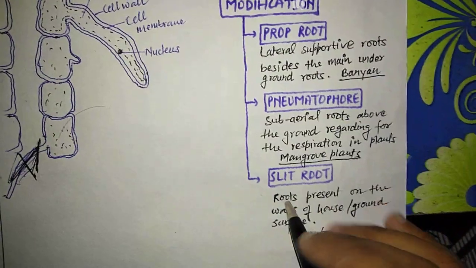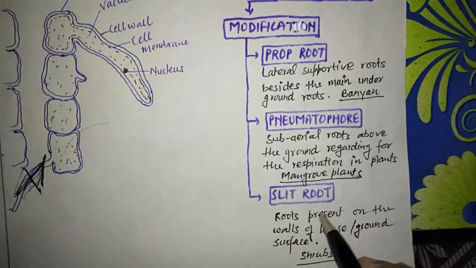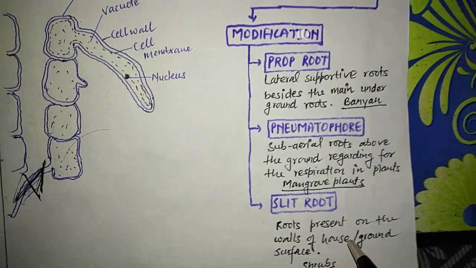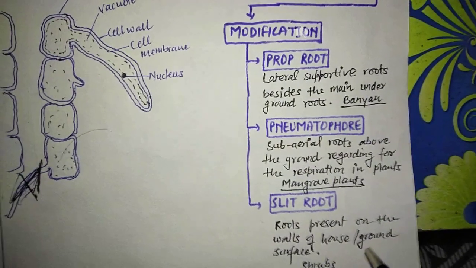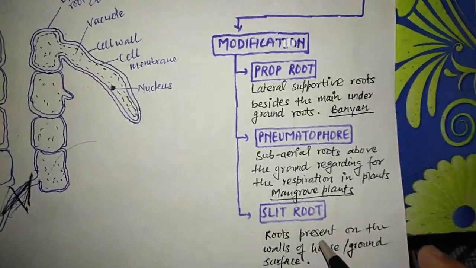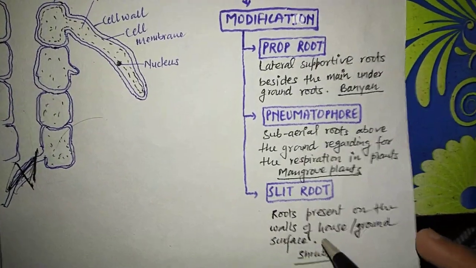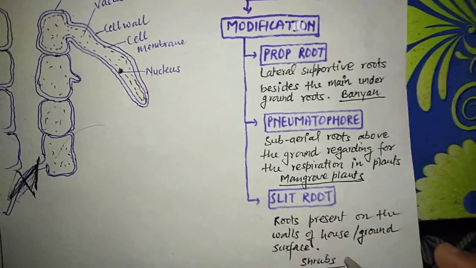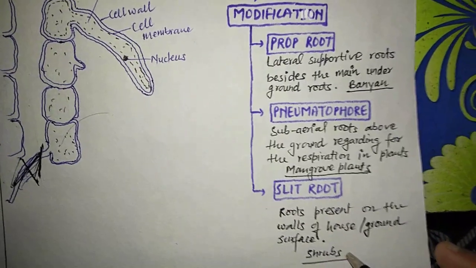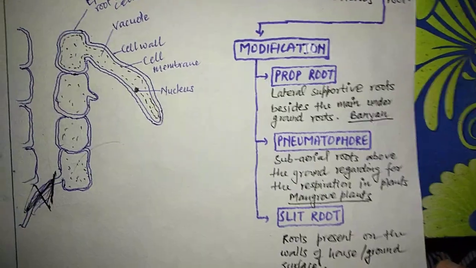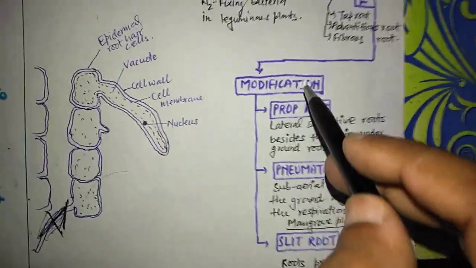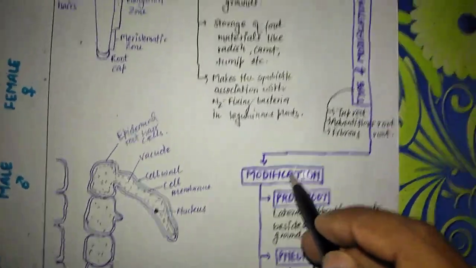Next one is the slit root. Slit roots are the roots present on the walls of a house or on the ground surface. Those are known as slit roots, and they are mainly present in a particular plant, the shrub. So we have completely discussed the types and modifications of roots.